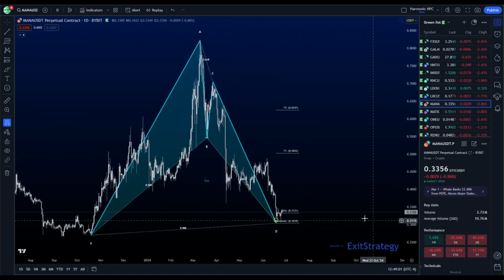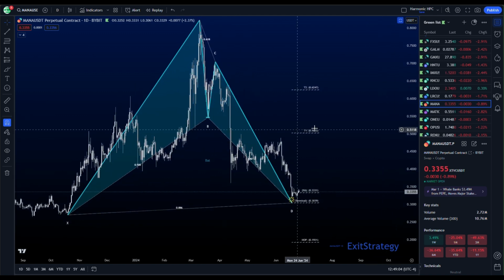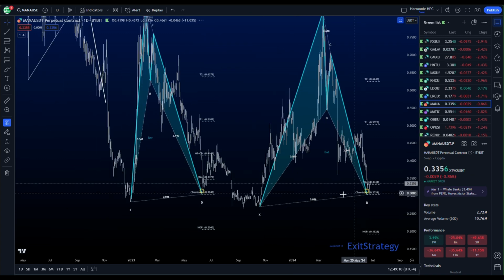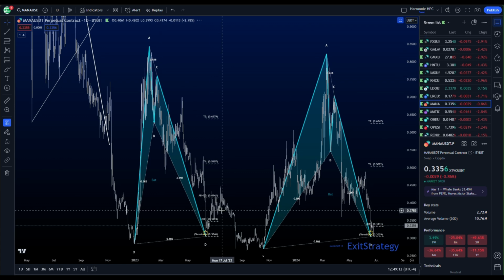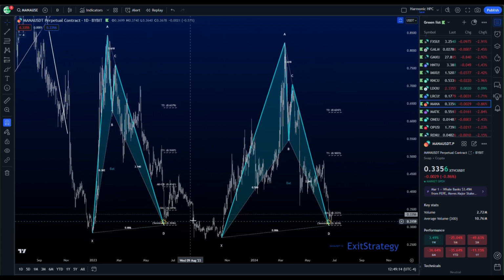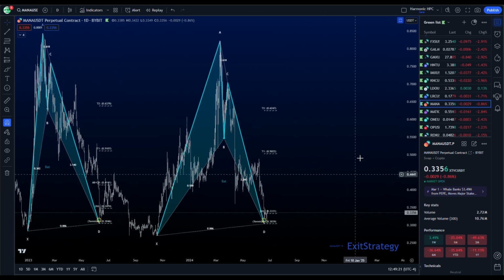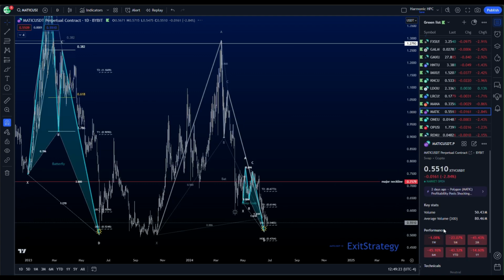Mana. Mana has a daily bat pattern. Again, like the others, we see that loop, we see that roll over. And we are gathering traction here at old support. We have another bat pattern prior. We are back in the PRZ for that as well. So we have back-to-back bats, and we're hoping to get another rise out of these two patterns.